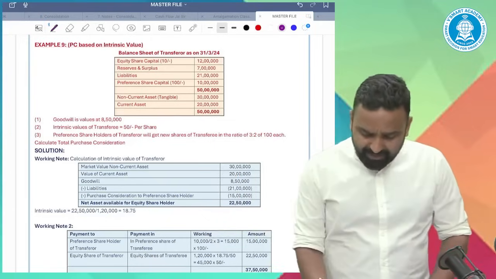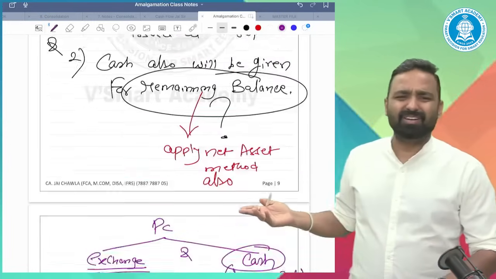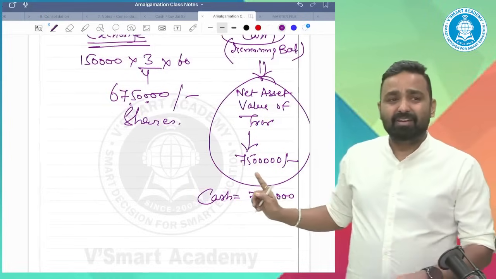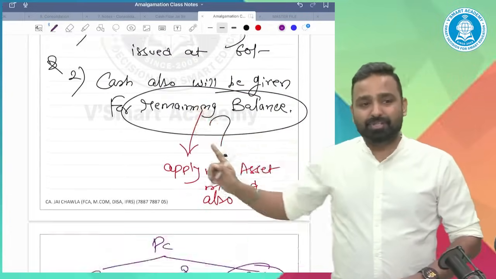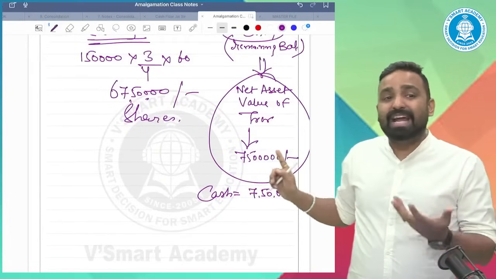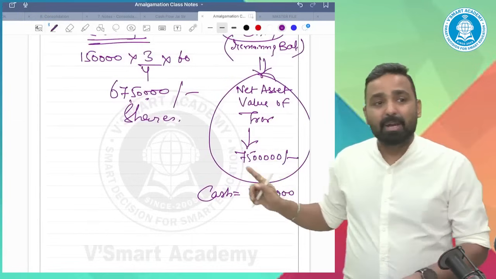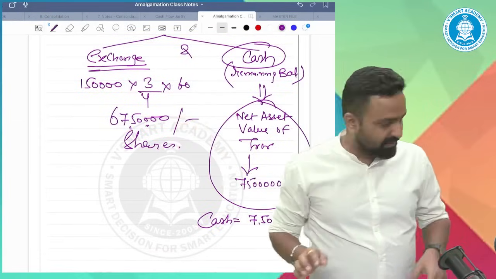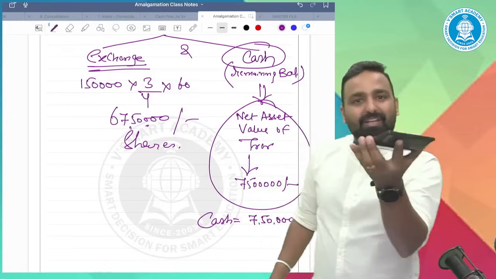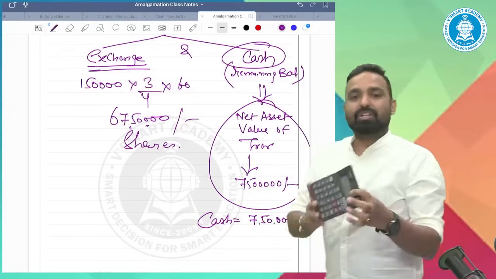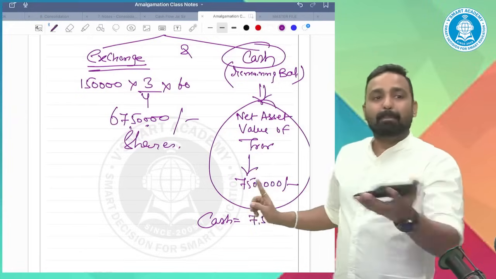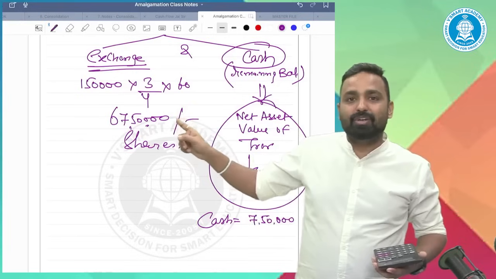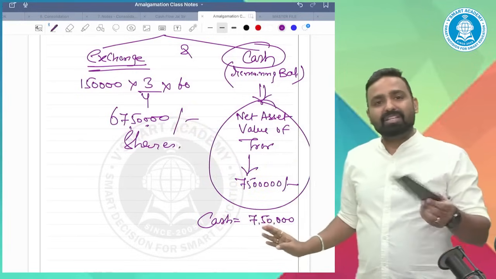Ankit Kedia, cash 7,50,000. Ankit, it's common sense, dear. I just told you. Suppose the net asset value is 75 lakh and it says the remaining balance will be cash. The total worth of this business is 75 lakh, but I have already given you 67,50,000 value of shares. So the remaining I will give you, 7,50,000, in cash.